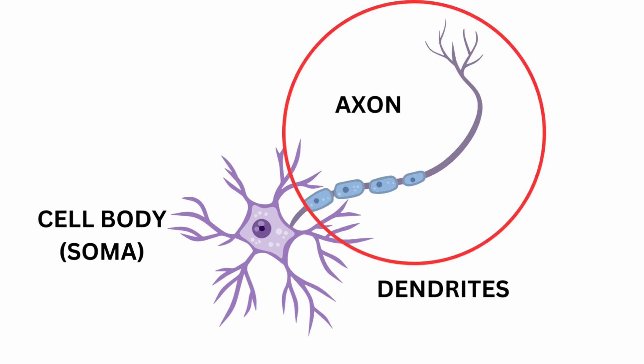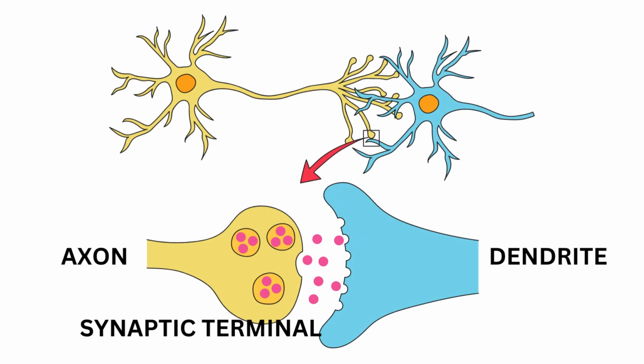The axon is a long, tail-like extension that conducts electrical impulses from the cell body to other neurons, muscles, or glands. Each branch of the axon terminates in a structure known as a synaptic terminal. Synapses are the microscopic spaces between neurons where signals can be transmitted from the axon terminal of one neuron to the dendrites of another neuron. This is how neurons speak to one another.